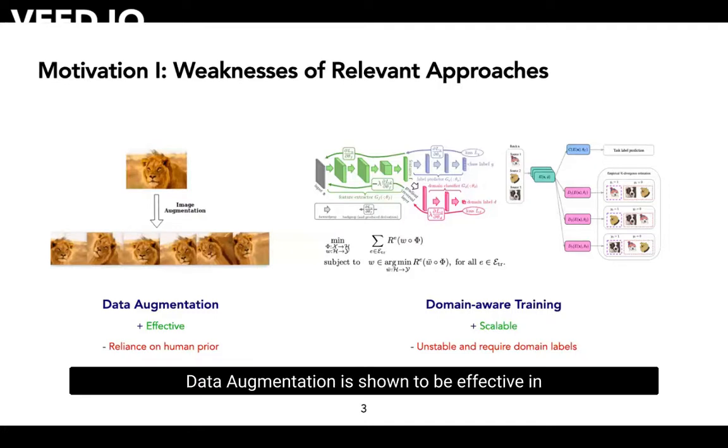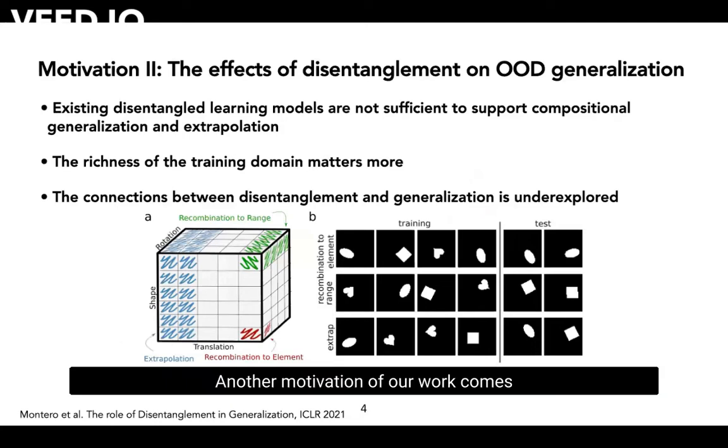Data augmentation is shown to be effective in various domains, but it heavily relies on human bias about the variation factors. On the other hand, domain-aware training is popular and scalable, but unstable and requires domain labels, which are expensive in the real world. Another motivation of our work comes from the intricate connections between disentangled representations and domain generalization. One prior study shows that generalization was limited and suggests that models are simply generalizing on the basis of overall similarity, namely interpolation, rather than exploiting disentangled representations in order to support a more powerful form of compositional generalization.